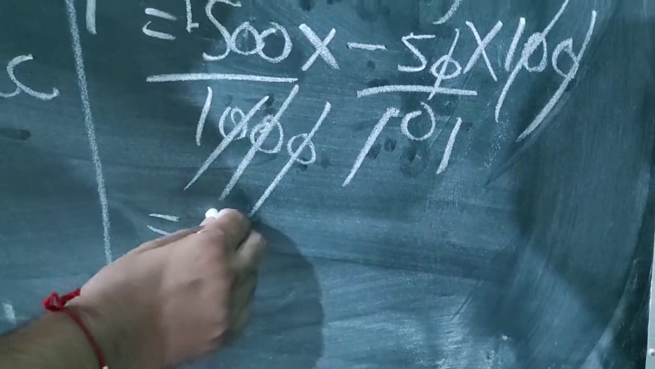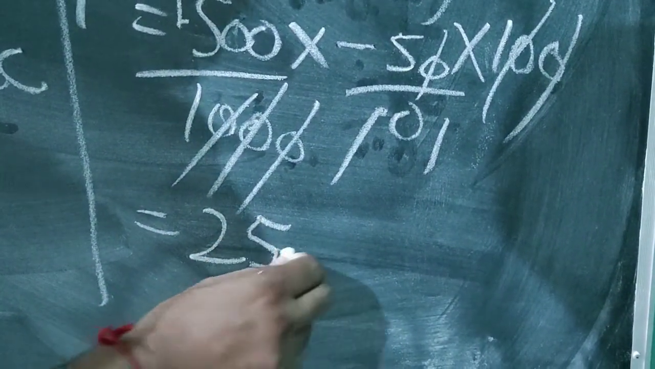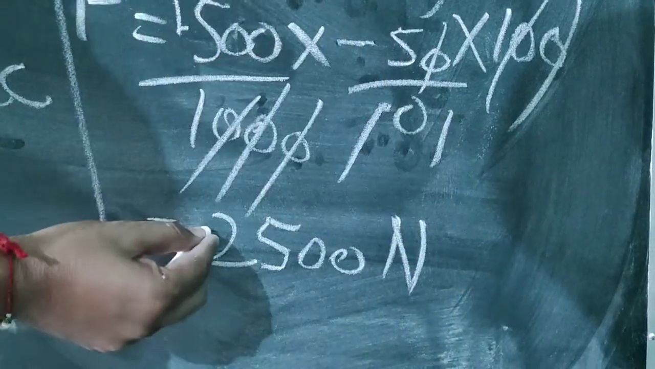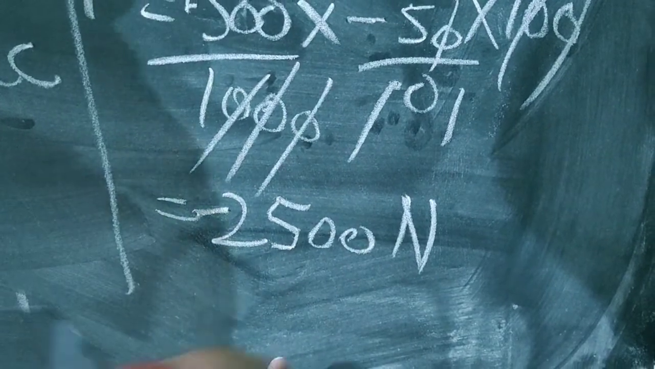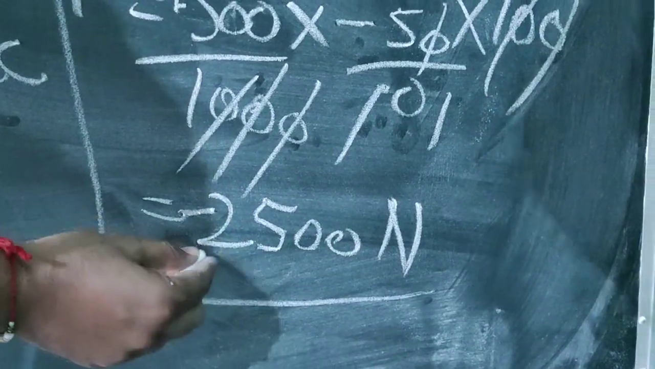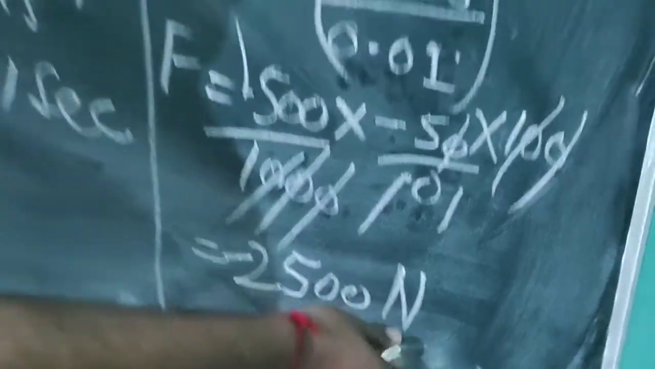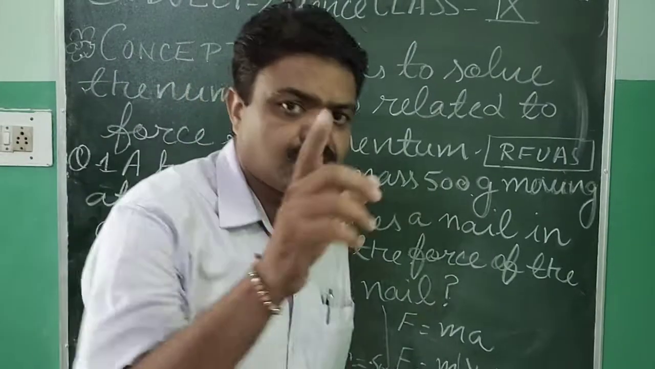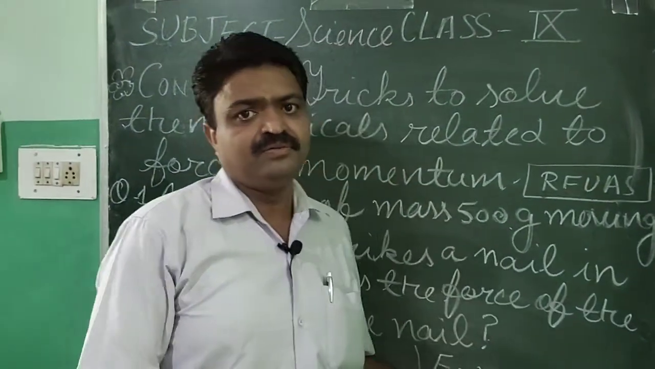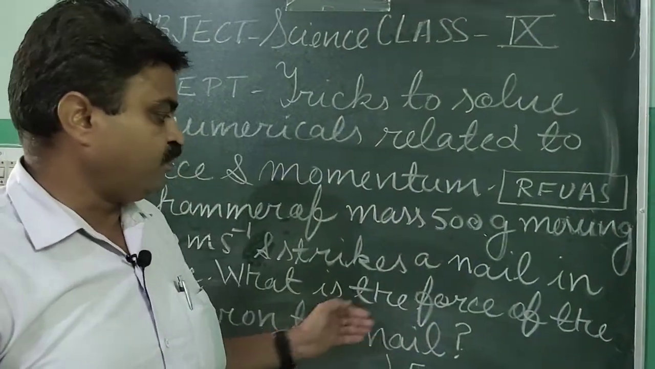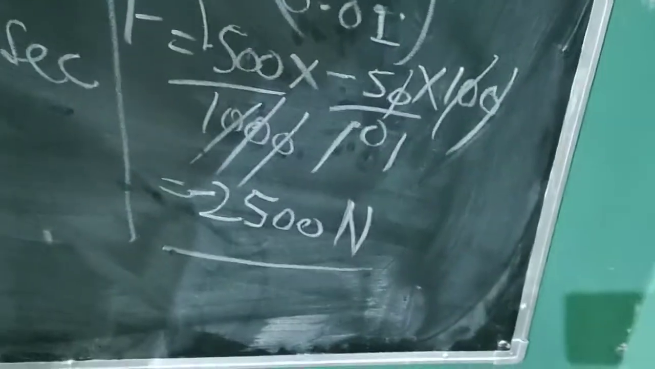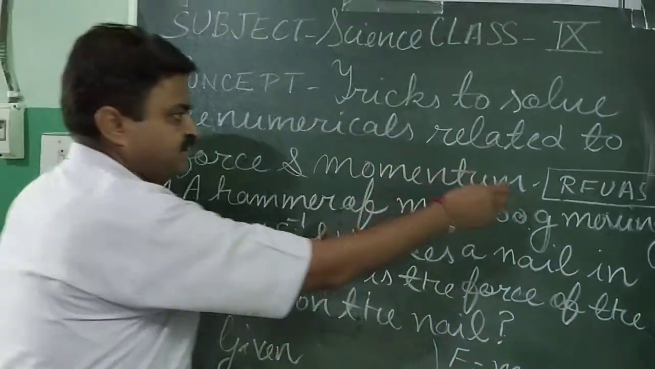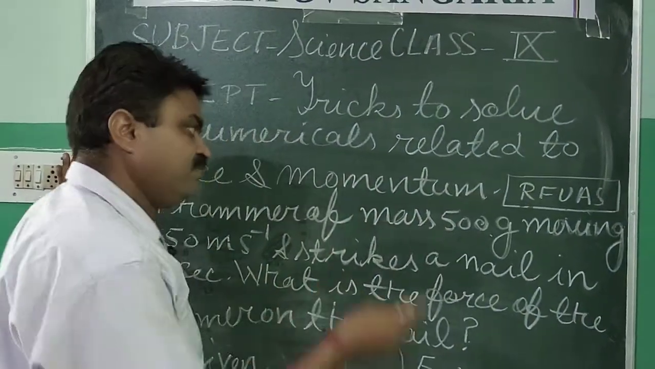And what is the answer here? It is 2500 Newton. And it is negative, so you will write negative here. So it is the answer: 2500 Newton. And what is it? It is unbalanced force. So students, what answer do we get? The force of the hammer is 2500 Newton. So with the help of this RAFU AS trick, we solved this question.